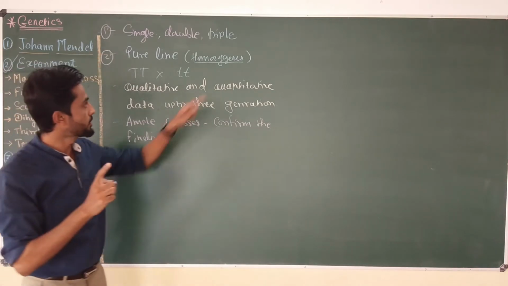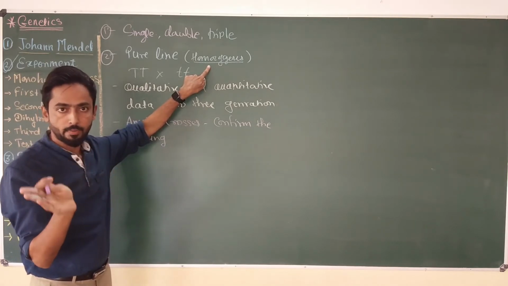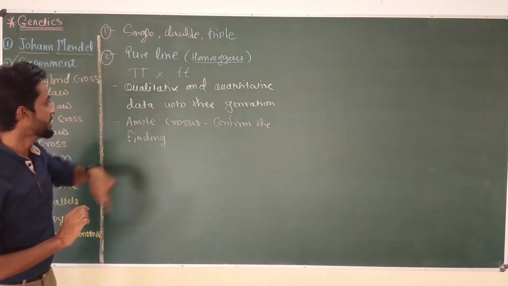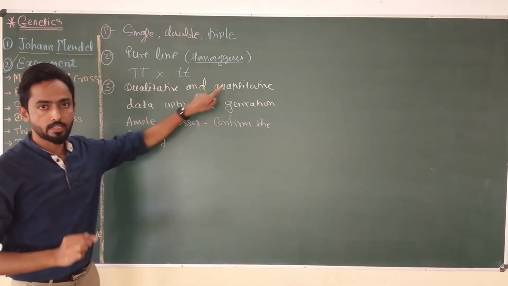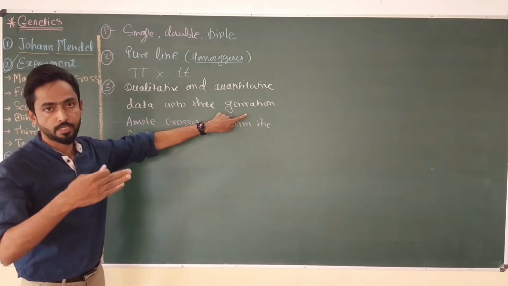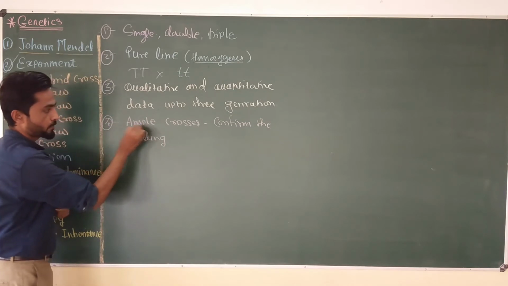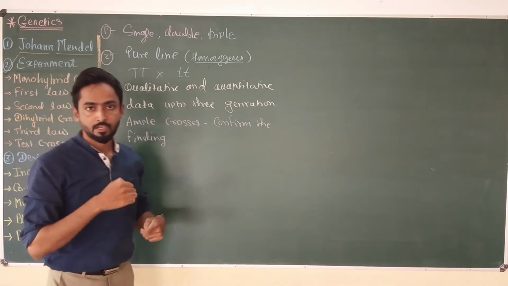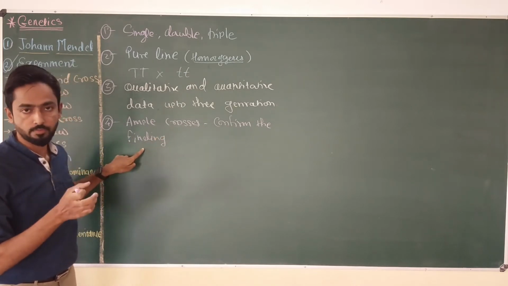That means he always used homozygous plants as parents, for the male parent or for the female parent. Then he maintained qualitative and quantitative data of the crosses up to 3 generations, up to the F3 generation, and he performed an ample number of crosses, a large number of crosses, so that he could confirm the ratios or the results which he got.